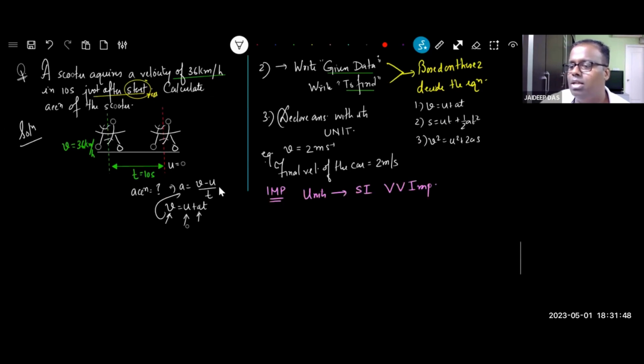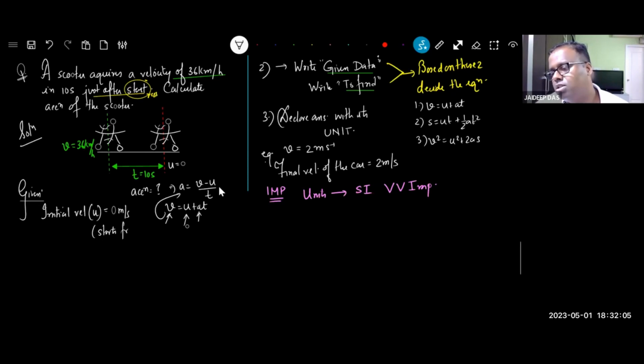How will we write? Let's write. Given: initial velocity u is equal to 0 meters per second. You can write starts from rest. Final velocity v is equal to 36 kilometers per hour.